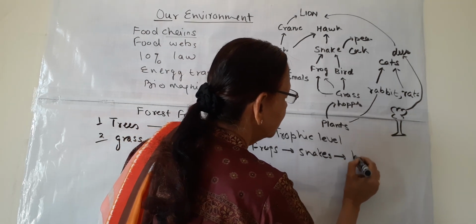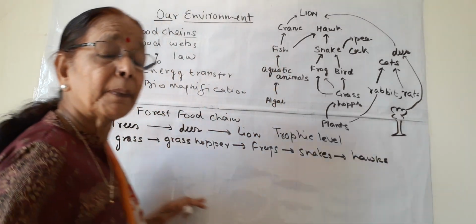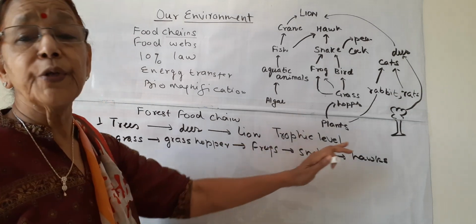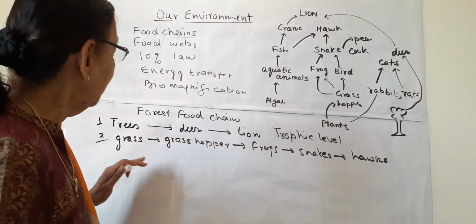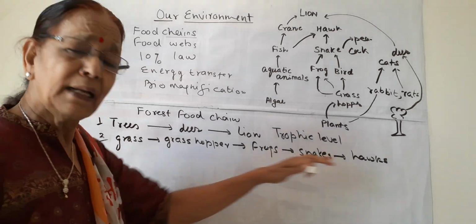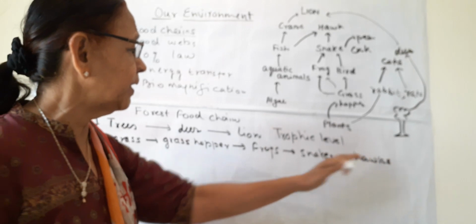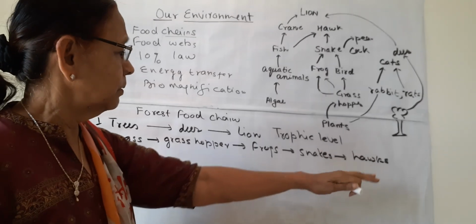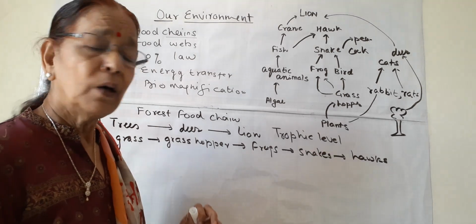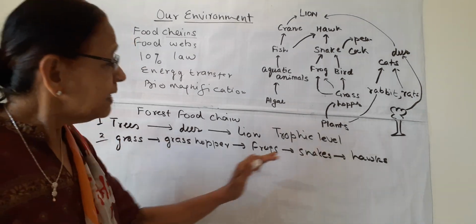And these snakes, suppose, are eaten by hawks or vultures. So this is the grassland food chain, and grass, grasshopper, frogs. There may be other animals also, but to symbolize a straight food chain, I have written these. So grass, grasshoppers, frogs, snakes and hawks or vultures. So this is a grassland food chain.